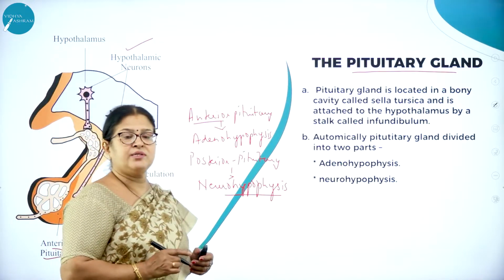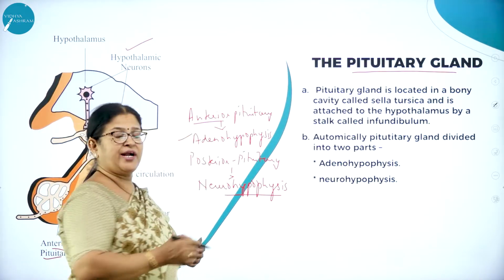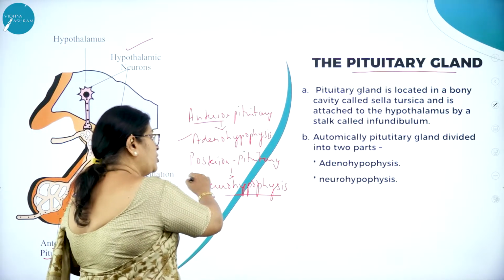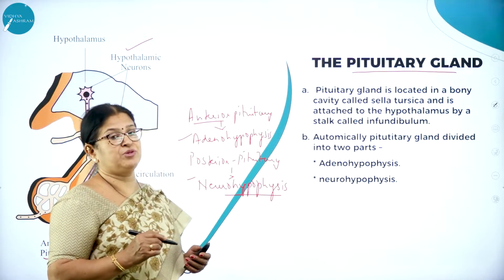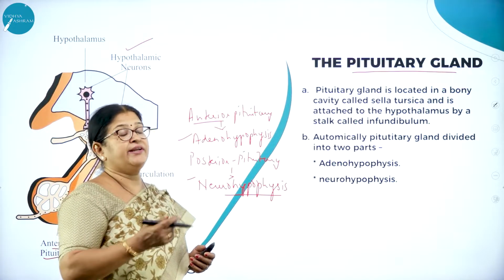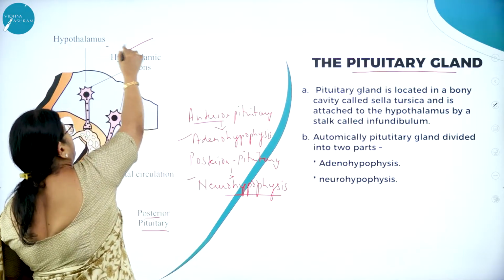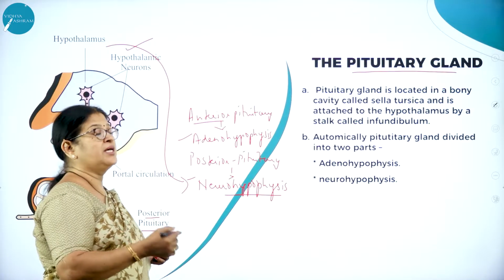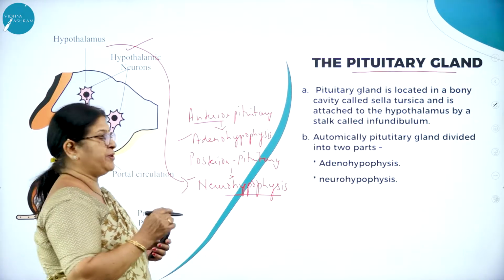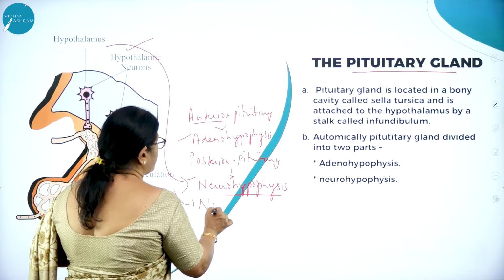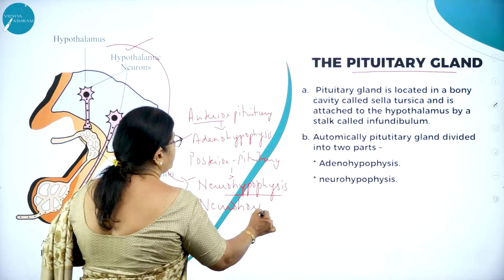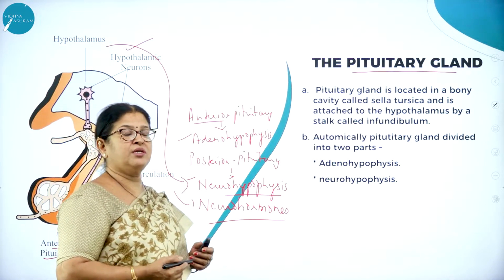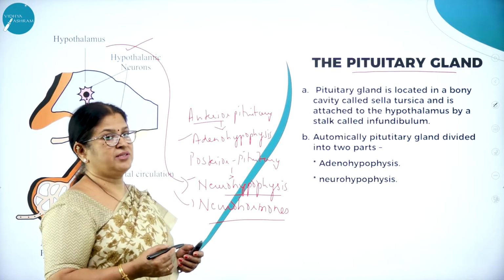Very important: the anterior pituitary or adenohypophysis produces the hormones of its own kind, but the posterior pituitary does not produce the hormones of its own kind. Instead, it receives the hormones produced by the hypothalamus. Hence, the hormones that are released by the hypothalamus and received by the posterior pituitary are called neurohormones. They are called what? Neurohormones. Right.